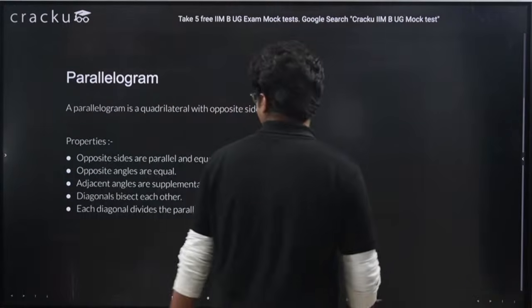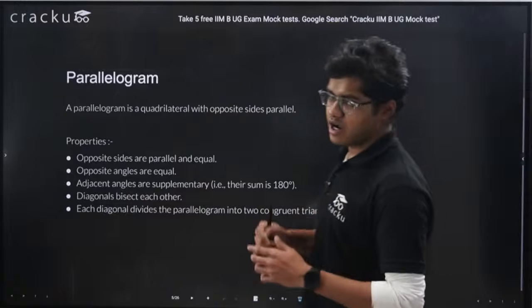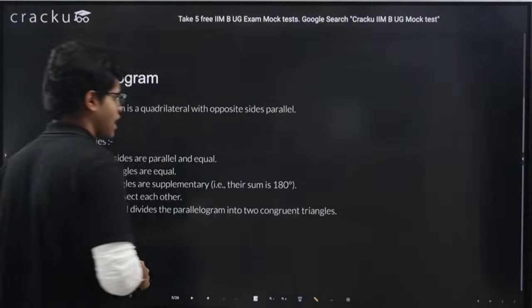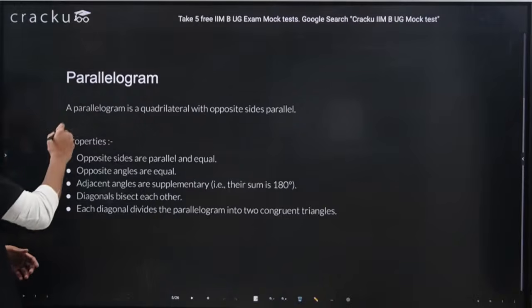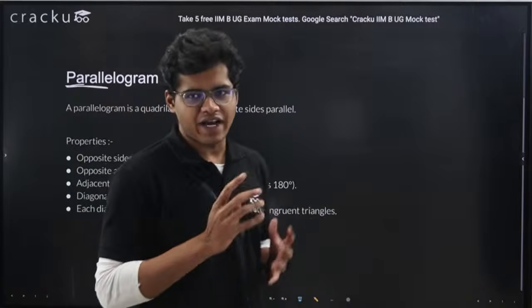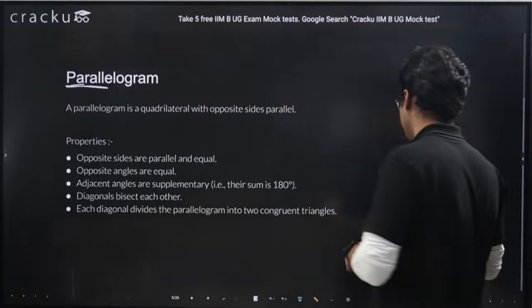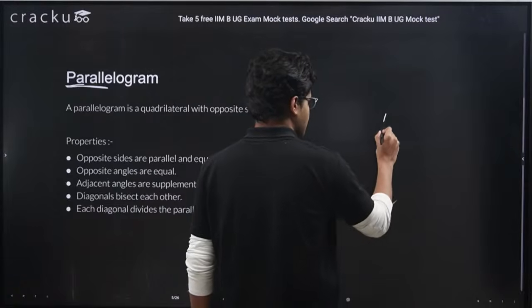Okay, so let's understand the types of quadrilateral. The first special type is the parallelogram. We are hearing the name parallel, which means something has to be related to parallel, right? So a parallelogram is basically a quadrilateral. If I draw it, it is something like this.